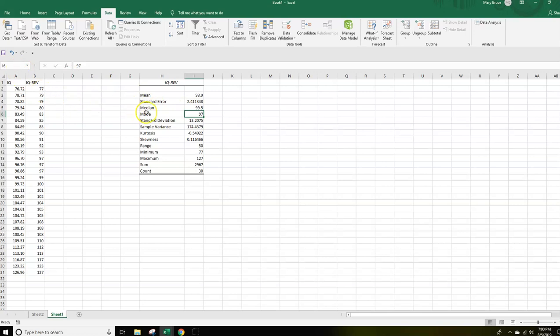And so let's focus on this mode. The mode says 97, but yet we noticed that 97 occurred 3 times, and so did 108. So even more, this is why I said Excel is not the easiest thing to deal with when you're dealing with modes, when you have multi-modes and so forth. If you wanted Excel to show the multi-modes, because if you have just one cell, then Excel can only give you one mode. So if you truly have a data set with more than one mode, it's not going to be able to put that in one cell like this.